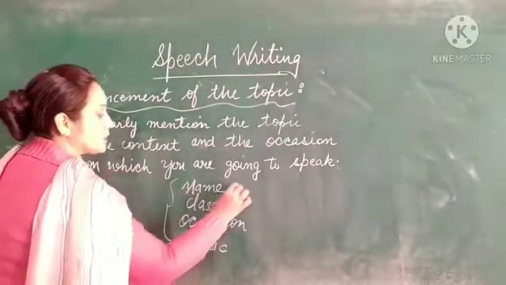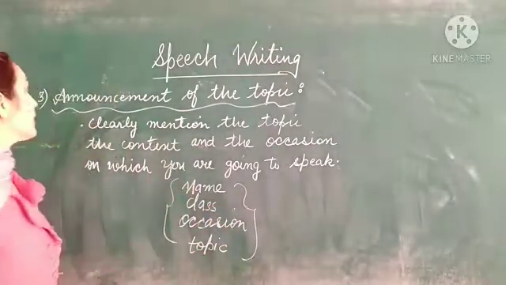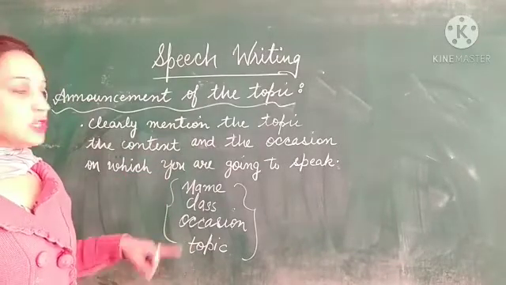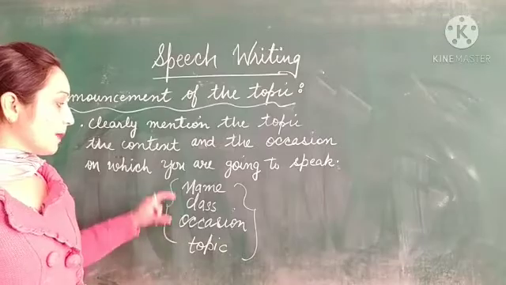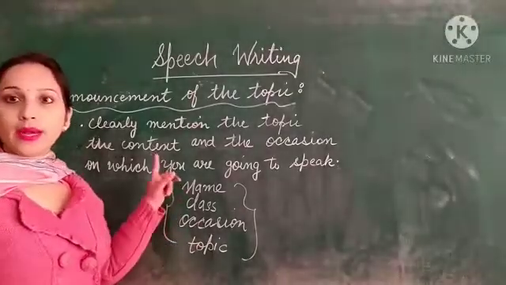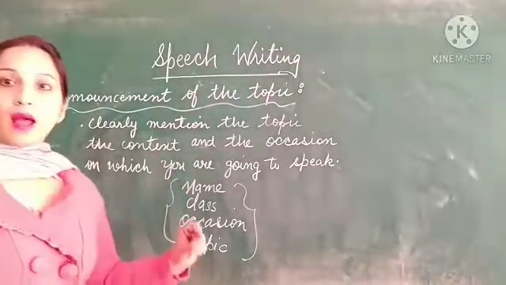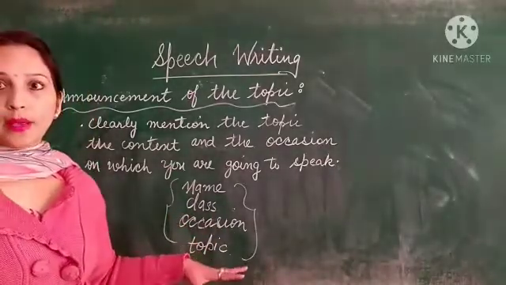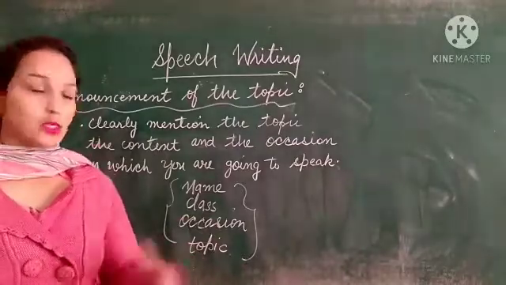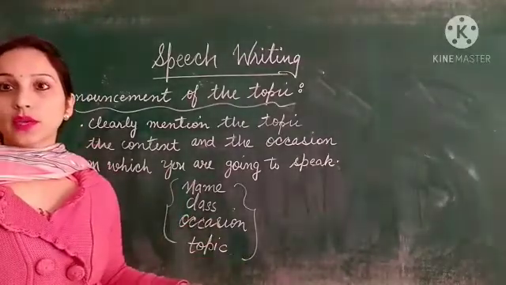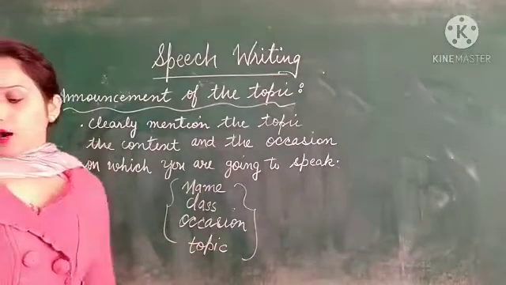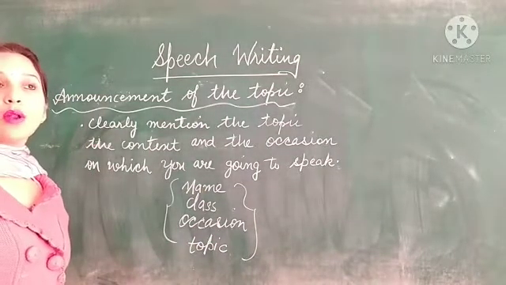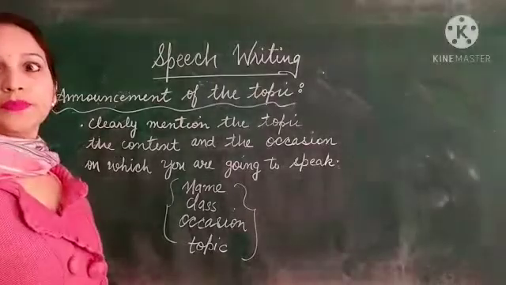So these 4 things should be included in this paragraph: your name, class, occasion, and topic. For example, I, Shweta of class this, am going to deliver a speech on the topic on the occasion of this. You can mention all the things according to the given questions. After that we have another element, the 4th element, that is how you are going to develop your speech.